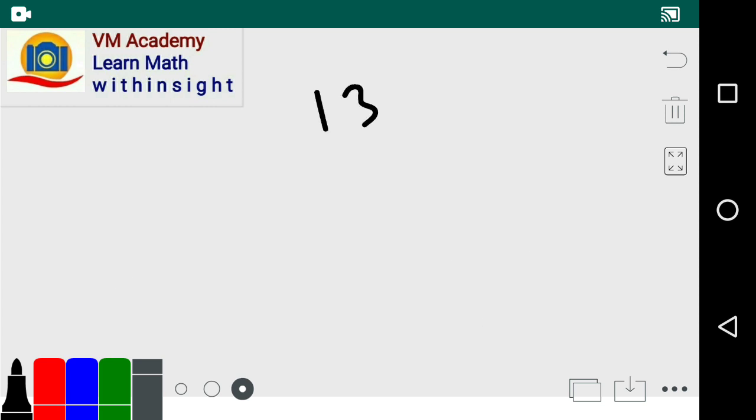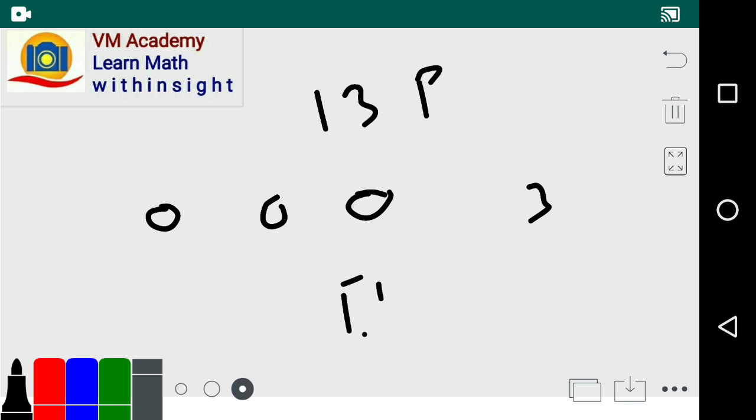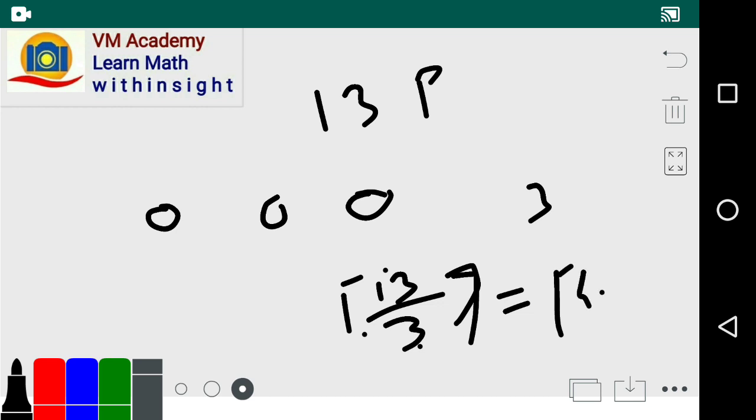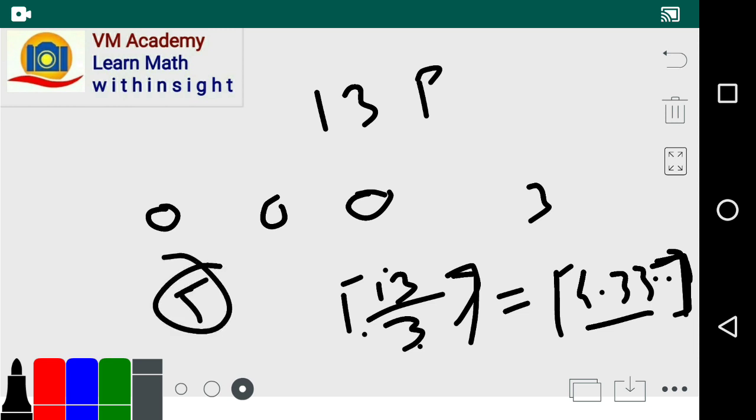Similarly, if there are 13 pigeons and the pigeonholes are 3, then at least one of the pigeonholes contains the ceiling of 13 divided by 3. 13 divided by 3 is nothing but 4.33, and so on. Now the least integer greater than or equal to 4.33 is nothing but 5, friends. So at least one of these contains 5 pigeons.